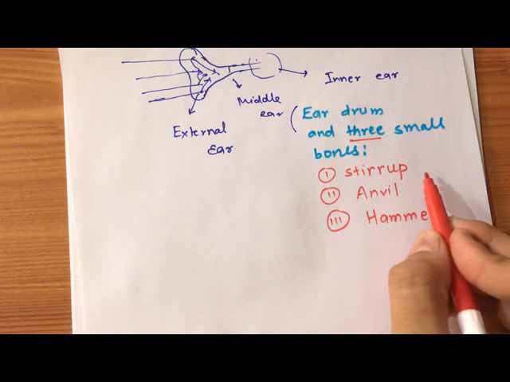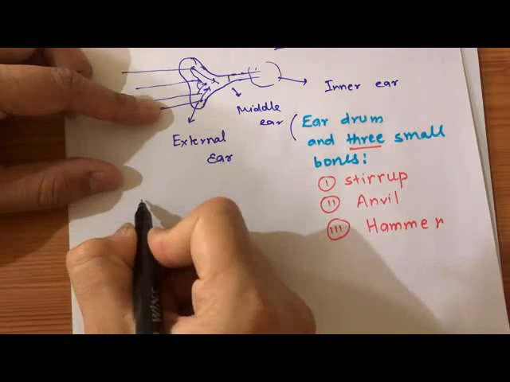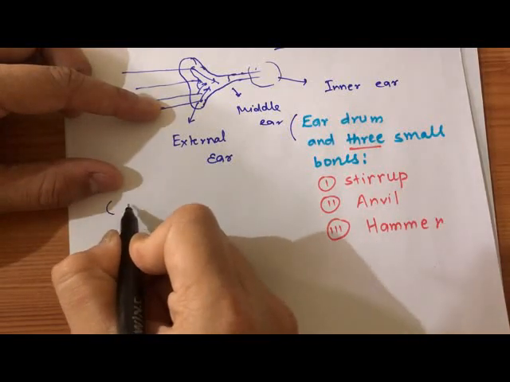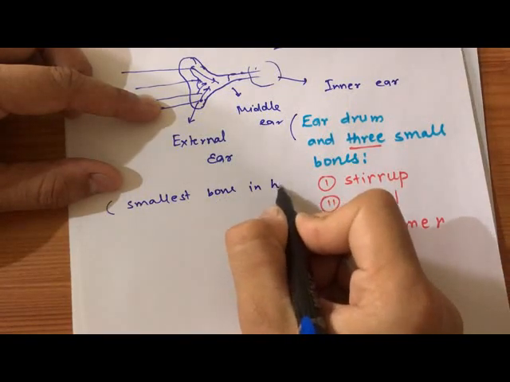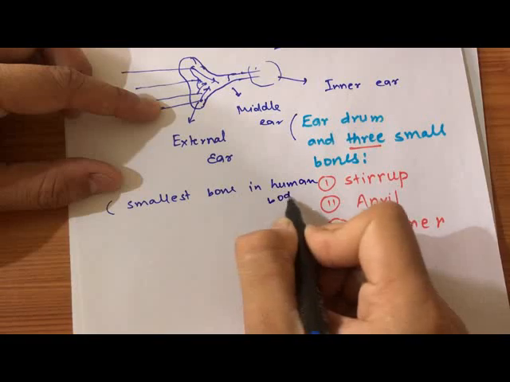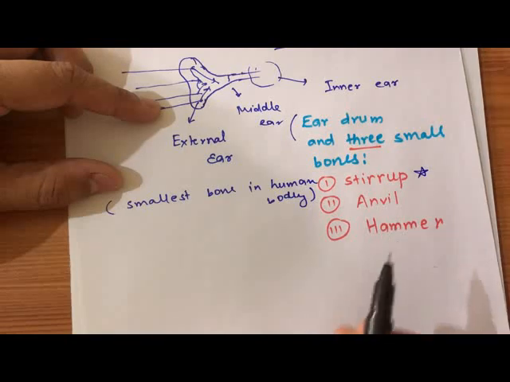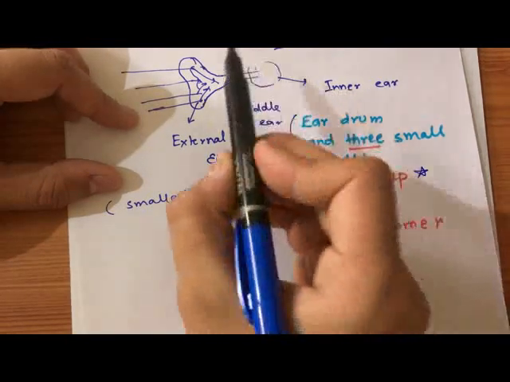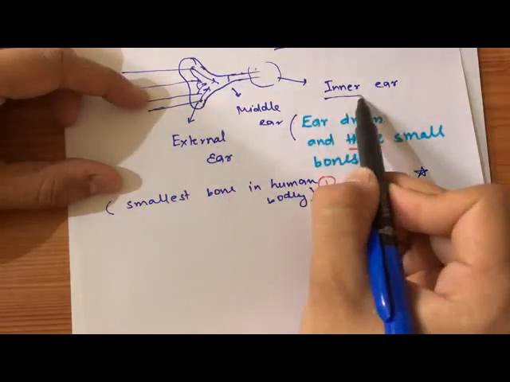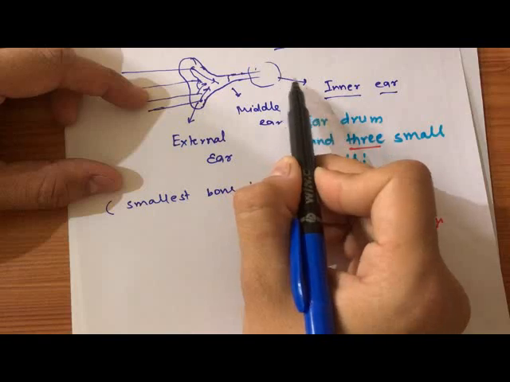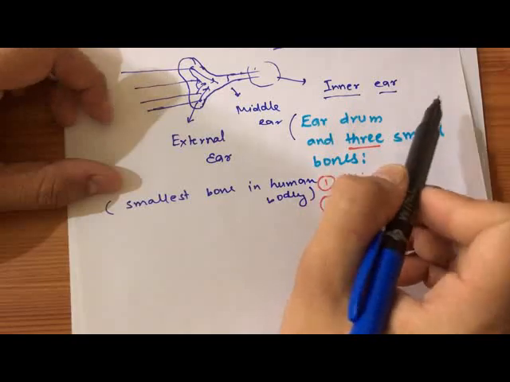Out of those, the stirrup is the smallest bone in the human body, so I am writing it here. The other two help us to hear the sound, and through the middle ear the sound goes to the inner ear. From there it goes to the brain and we can sense the sound.